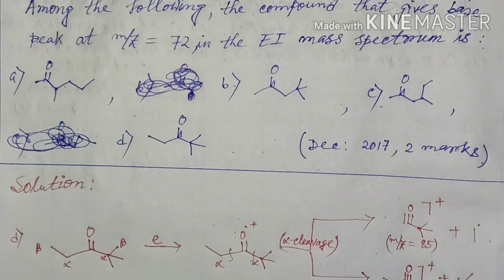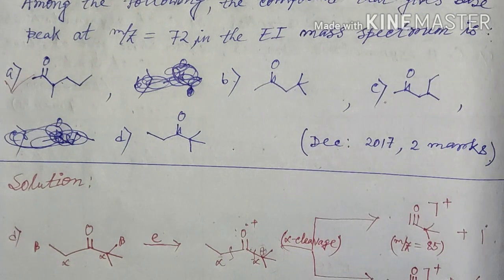Now, in my previous video on basic concept of mass spectrometry, I have told that if an aliphatic ketone which does not contain any gamma CH bond is bombarded with a high energy electron in EI mass spectrum, then the molecule will undergo alpha cleavage, and if the molecule contains gamma CH bond, McLafferty rearrangement will compete with the alpha cleavage and give the major product in the mass spectrum.